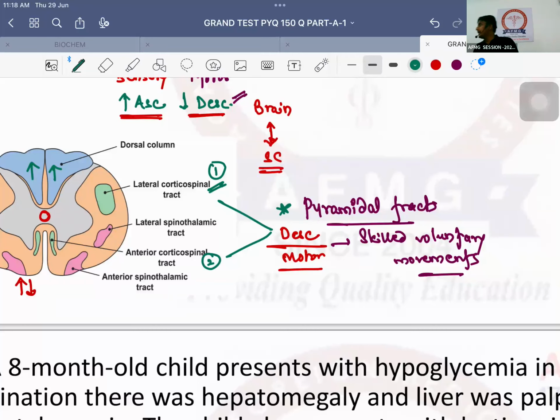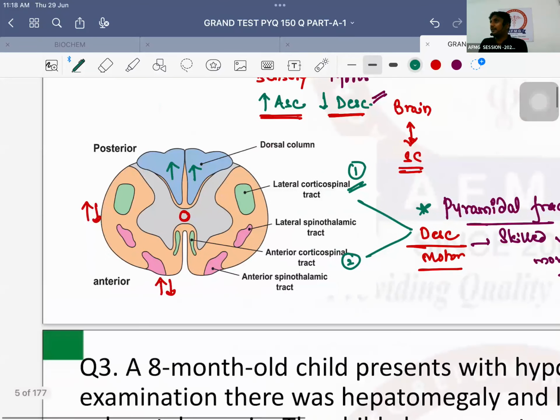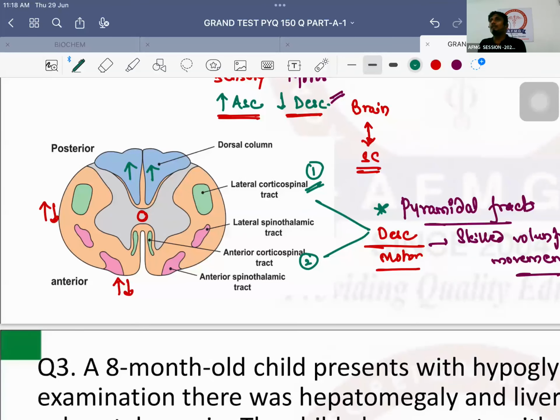जो ऊपर से नीचे. अब जो नीचे से ऊपर जाएंगे, these will be called as the ascending tracts. They are present in 2 columns or 3 columns? They are present in all the 3 columns. Now they are starting from where? Spinal cord and going where? Towards the brain. Which part of the brain? Thalamus. Therefore, these should be called as spinothalamic tract.